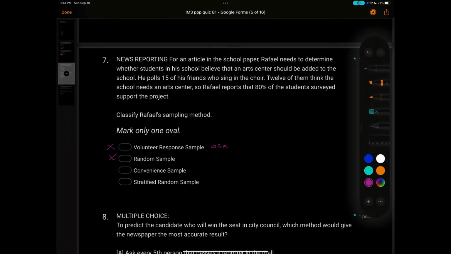Stratified would mean all of the 9th graders, he picks 3 students, and all the 10th and 11th, in each of those grades, he picks a student, but that's not the case. This is a convenience sample because they're just the 15 people that he knows and they're his friends, so that's really convenient for him.